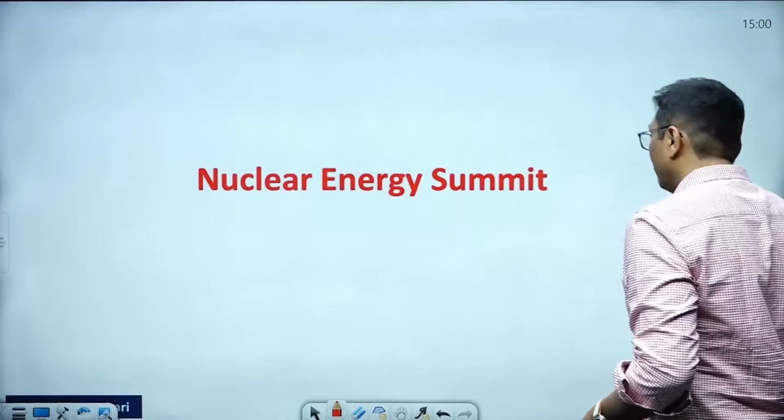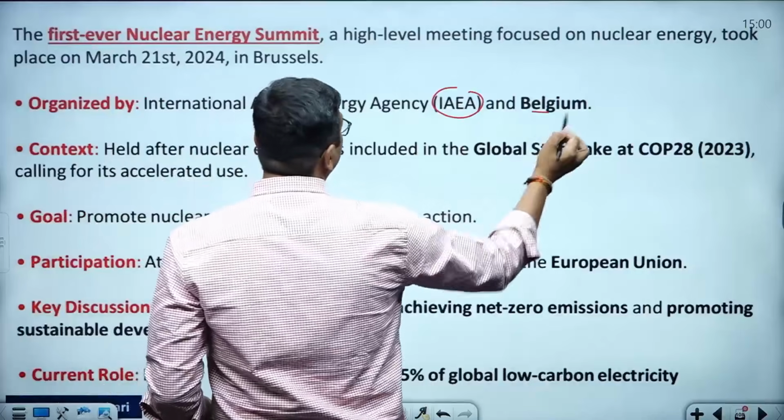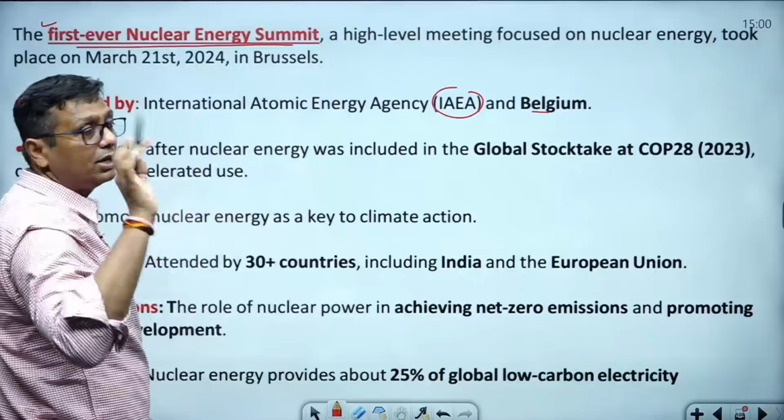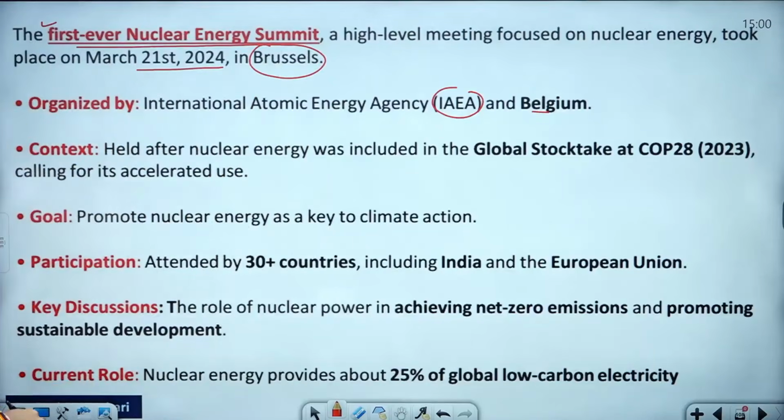IAEA, I hope you have heard about it. IAEA is the International Atomic Energy Agency, and Belgium in this association. The first ever Nuclear Energy Summit was organized for the first time in Brussels. The date was 21st March 2024.